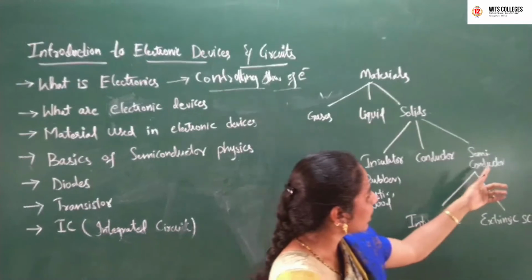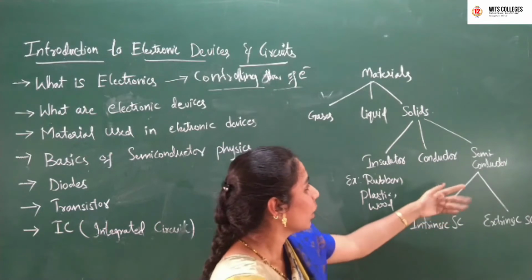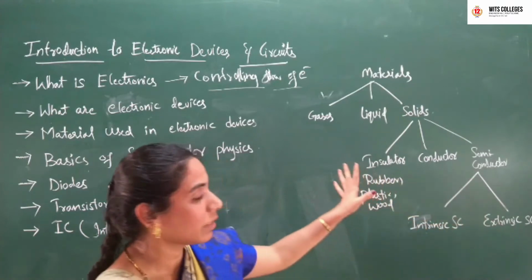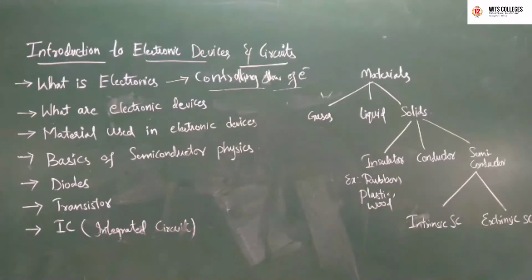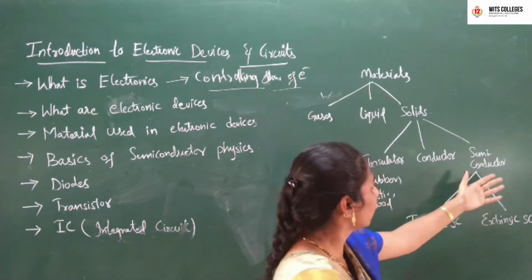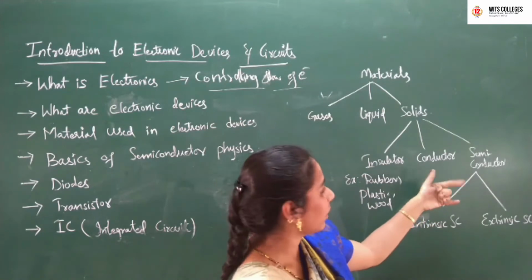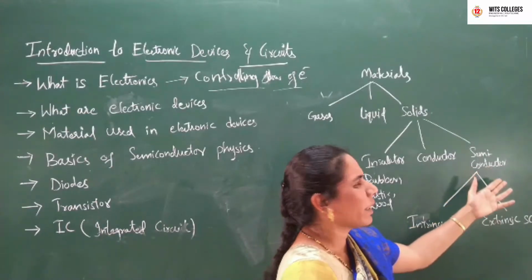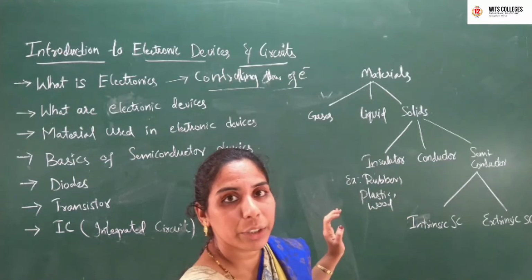And the other one is semiconductor. A semiconductor is the one which is in between the insulator and a conductor, which partially flows the charges. So semiconductors have conductivity between the insulator and the conductors. Basically, the semiconductors will be of silicon, germanium, which we usually use to make an electronic device.